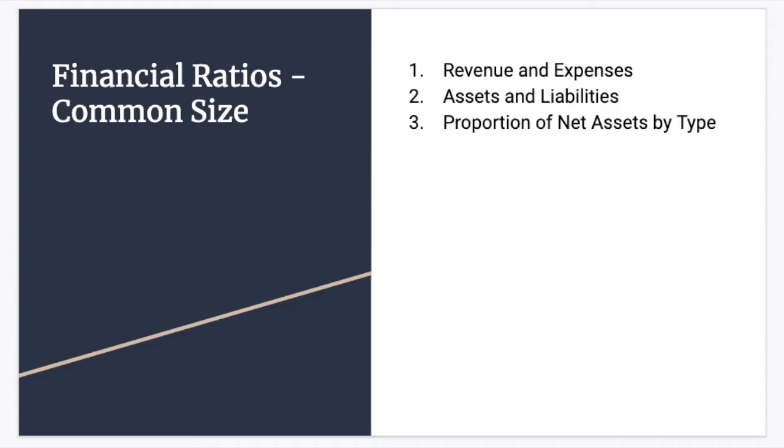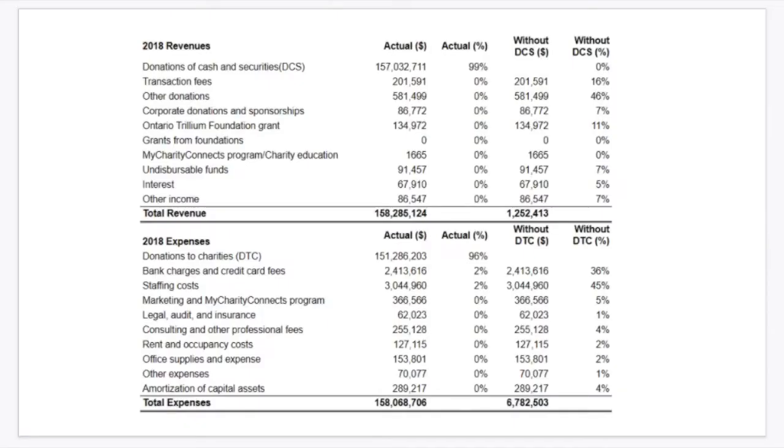We'll look at this from 3 different angles. First, revenue and expenses. Second, assets and liabilities. And third, proportion of net assets by type. Here we are looking at revenue and expenses as a portion of their total basis.